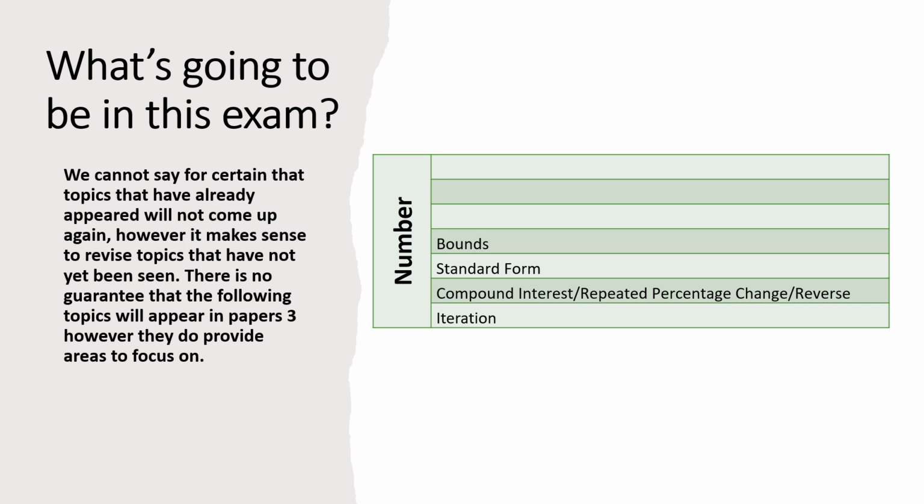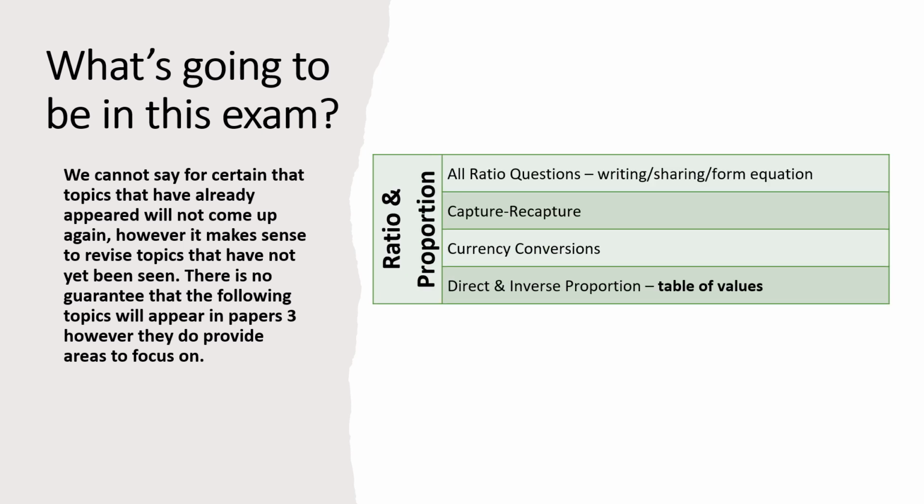Number, again, deleting what came up in paper 2. We've got bounds, we've got standard form, distinct lack so far of the sort of repeated percentage, compound interest-y, reverse percentage-y type questions. So I'd say high possibility of that tomorrow. Ratio and proportion, I mean, again, it's such a big topic that I don't think we've seen much of yet. So I would expect to see some more ratio questions in your exam tomorrow.